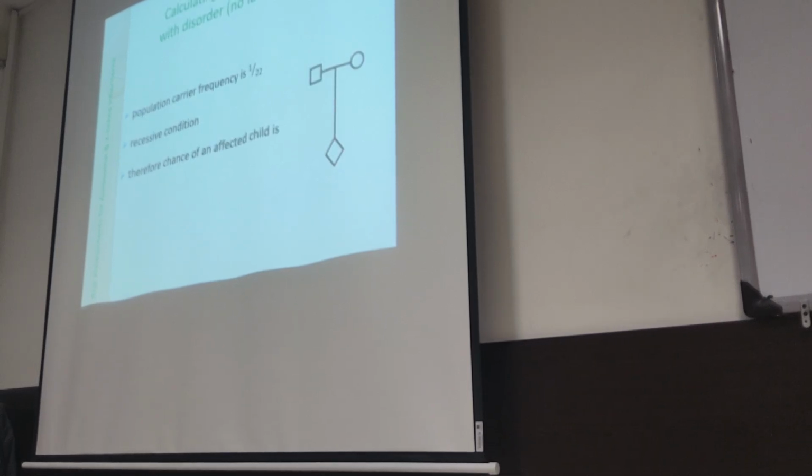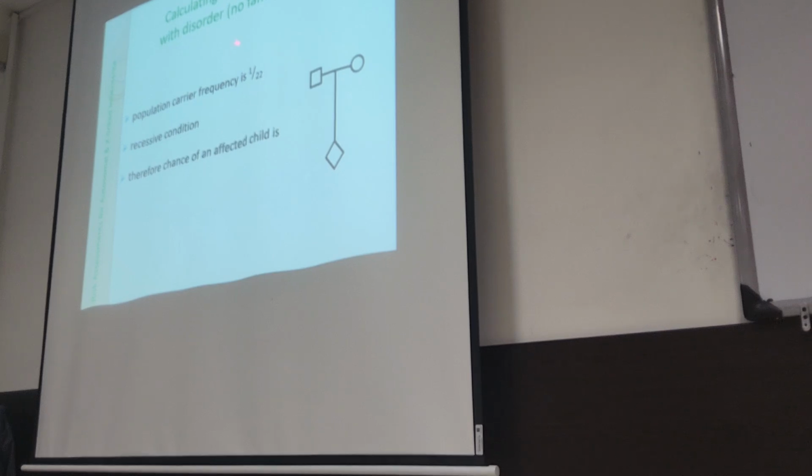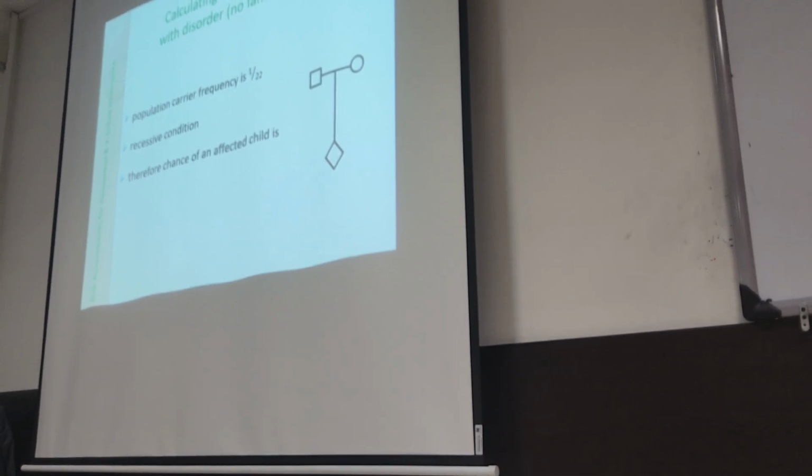Now we are going to have some examples. The population carrier frequency for an autosomal recessive disorder is 1 out of 22. The condition is recessive. What's the chance of having an affected child if we do not have any family history? We don't have any family history, and the condition is recessive.